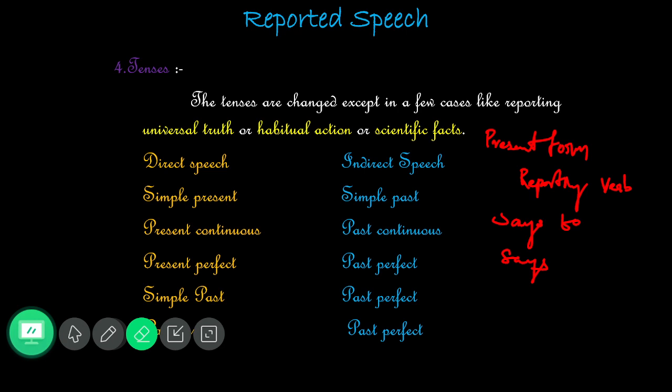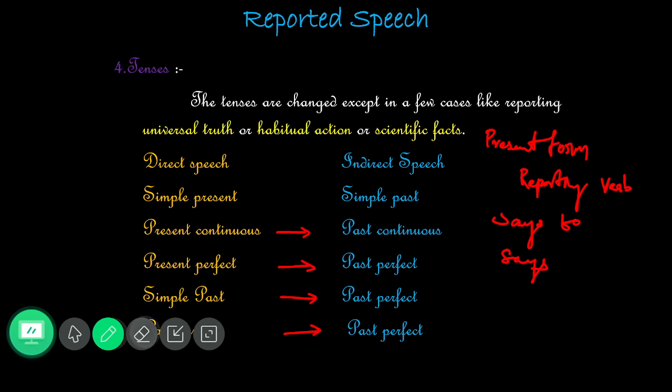In what cases should we change the tenses? If the sentence is in simple present, you should change it into simple past. If it is in present continuous, we should change it into past continuous. If the direct sentence is in present perfect, in indirect you should change it into past perfect. If it is simple past, you should change it into past perfect. And lastly, even if it is given in past perfect, there is no change, it should remain past perfect alone.